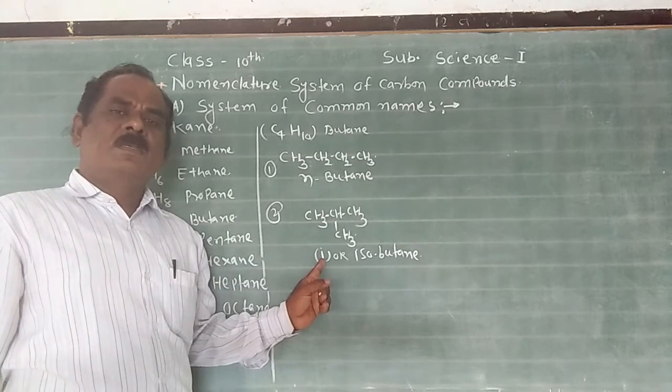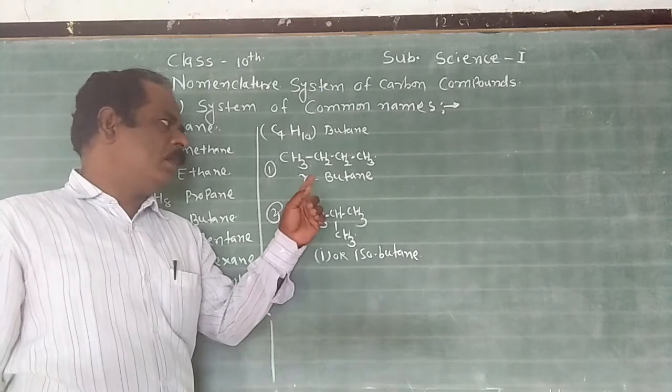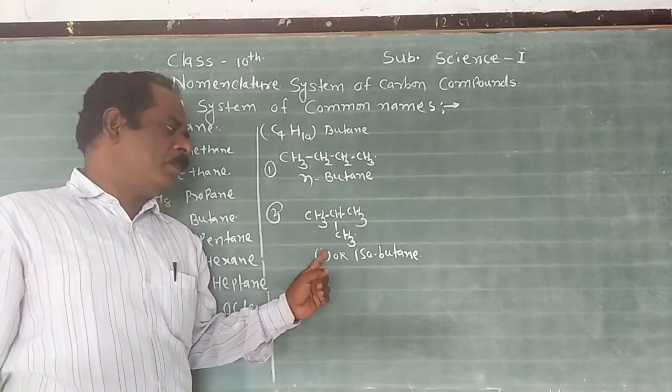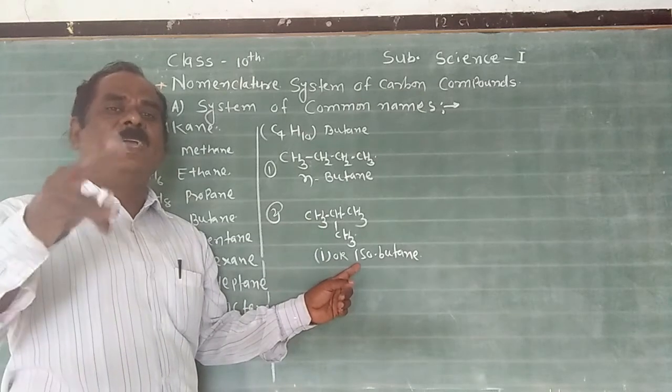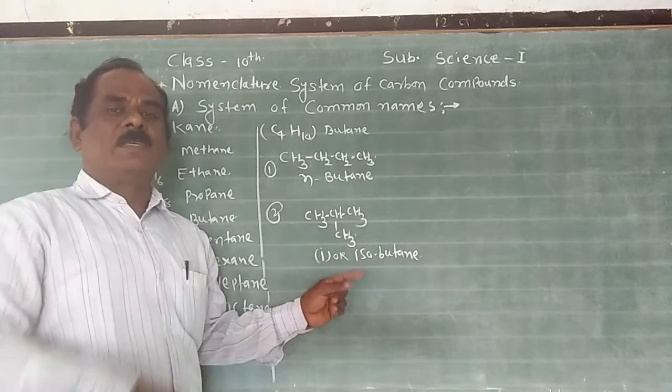In the common system, straight chain compounds are denoted by N, N-butane, and branch chain compounds by iso. Branch chain is again named in two ways, iso and neo.